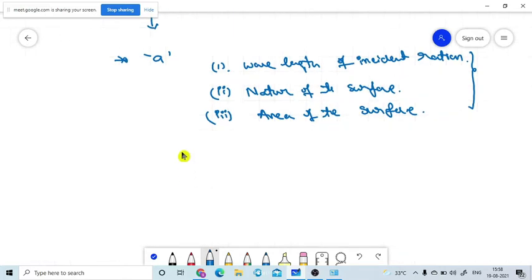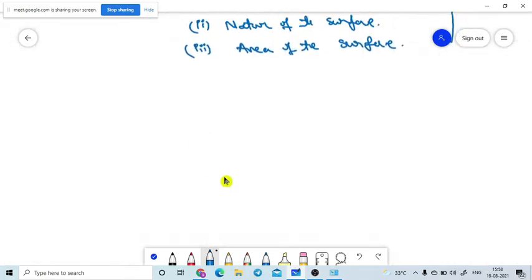Now we are going to another one. I already told you it depends upon the wavelength of the radiation. If we are doing the experiment with one particular single wavelength, that type of absorption we will name as spectral absorptive power.